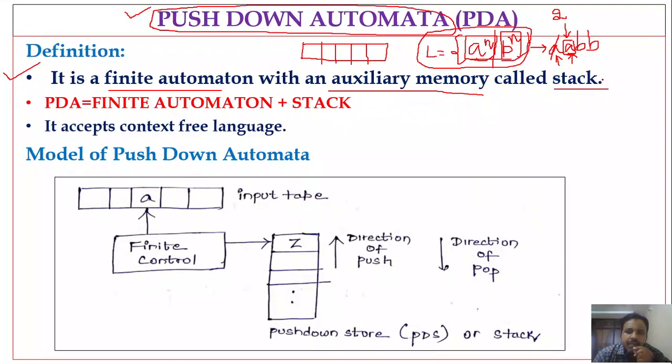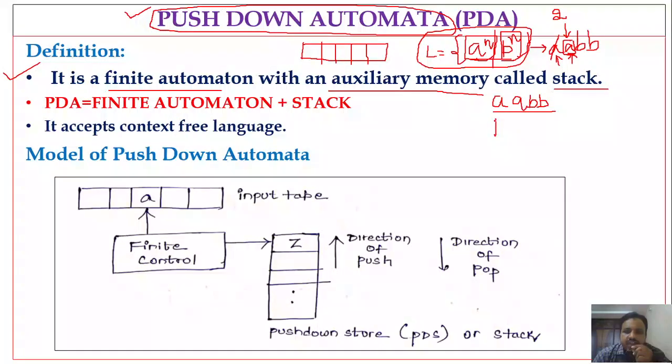By adding this stack, we are able to store the inputs in the stack. Those input symbols in the stack can be compared with the remaining part of the input, right? So let me consider 2 A's and 2 B's. The number of A's is 2 and the number of B's is also 2. This is the language that I am going to accept through the pushdown automata.